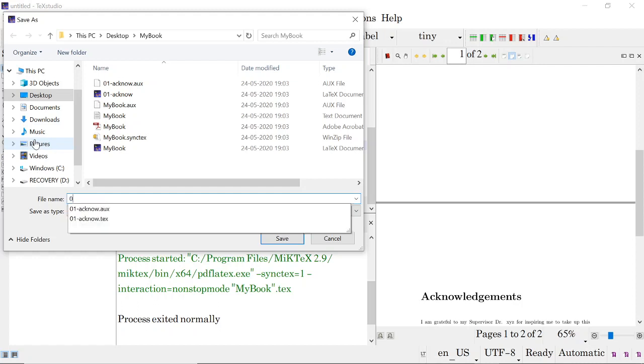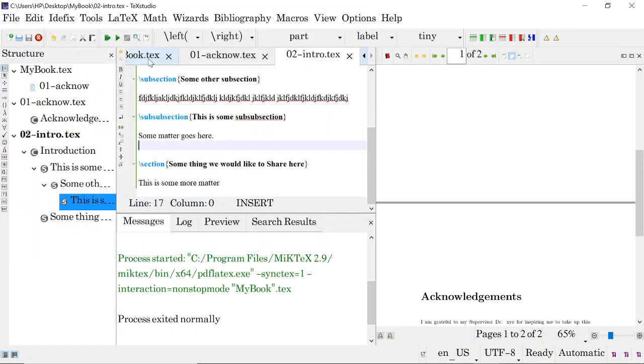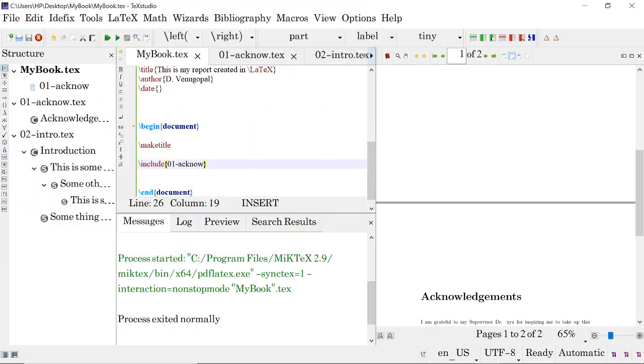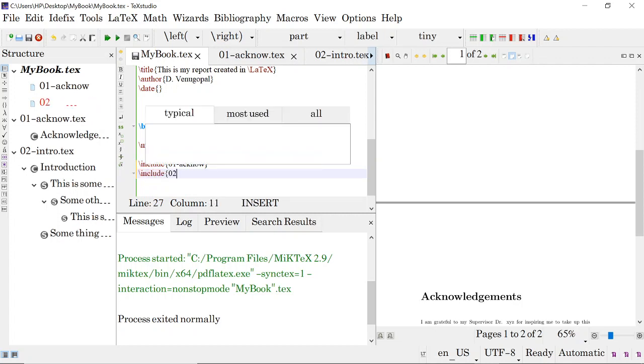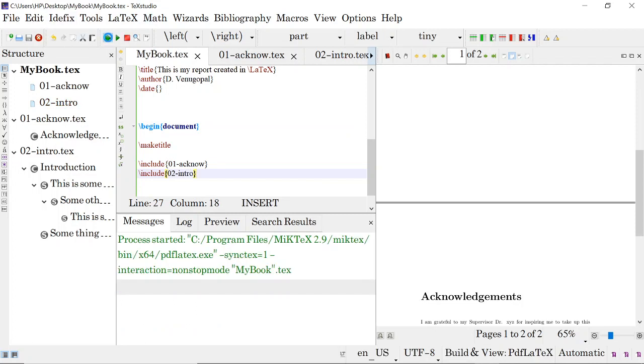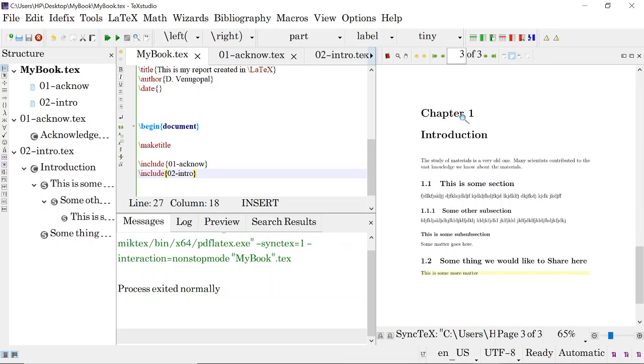Now it is 02 introduction, intro, and put this in the main file like include 02 intro. Now when we compile it, chapter 1 is also here, like this.